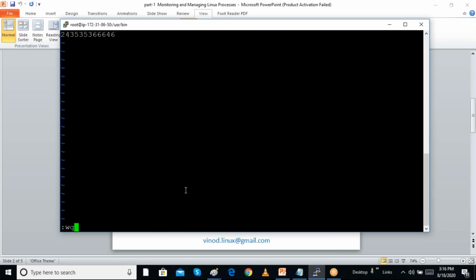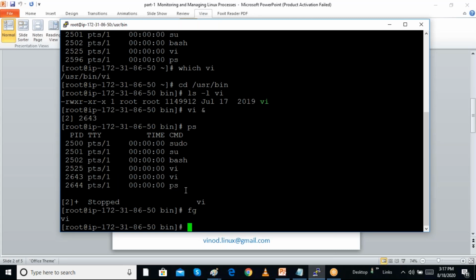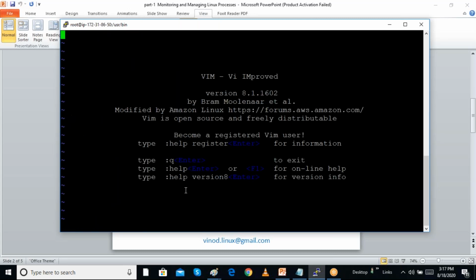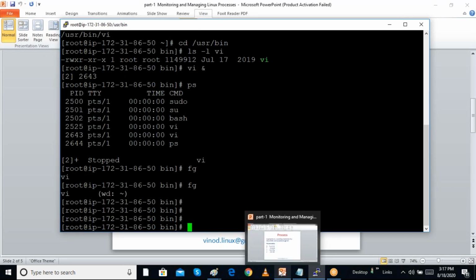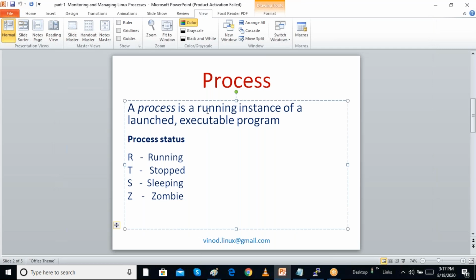But when any program is executing, it becomes a process. I created a file. I am just telling that a process is a running instance of an executable program. Any program, when we execute it, becomes a process.